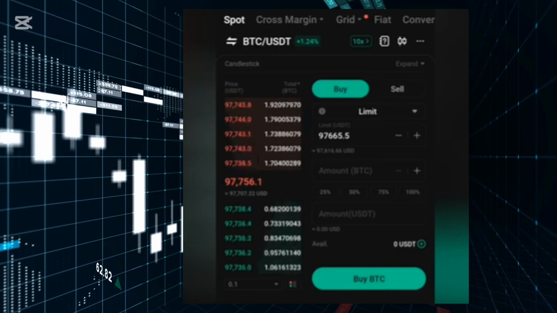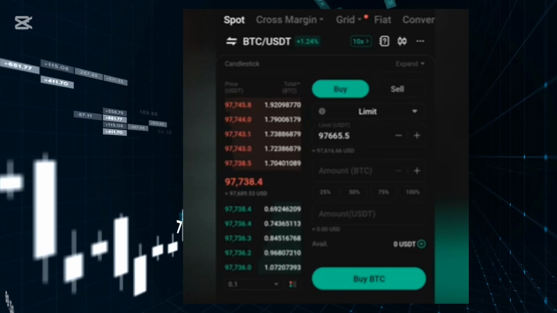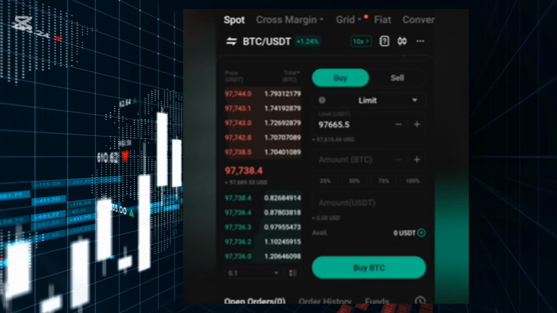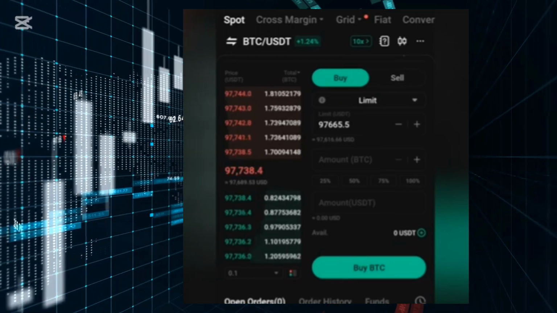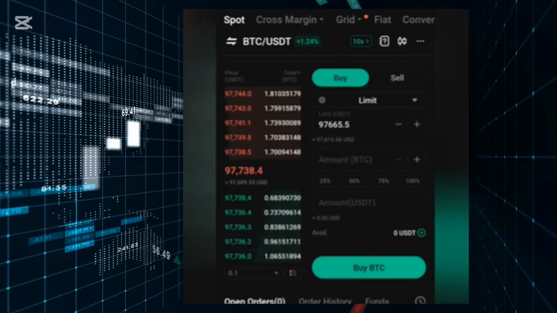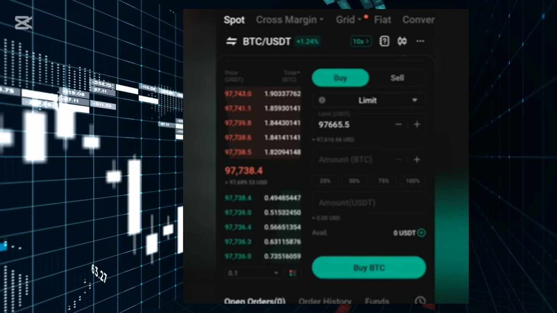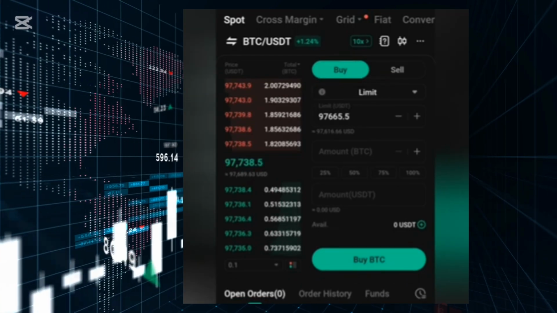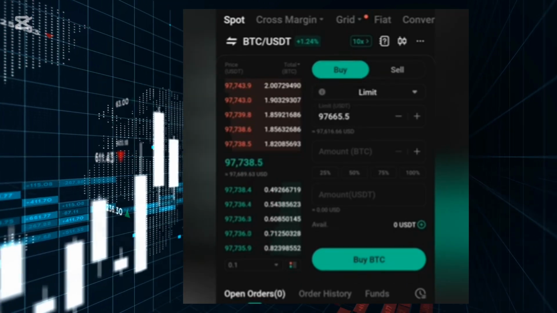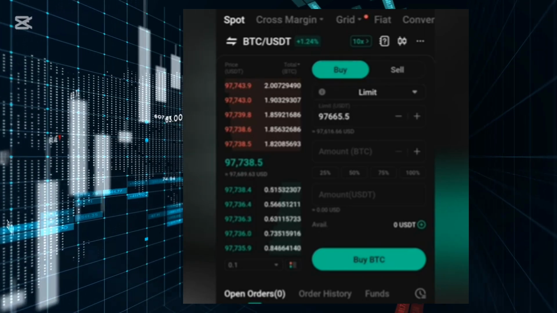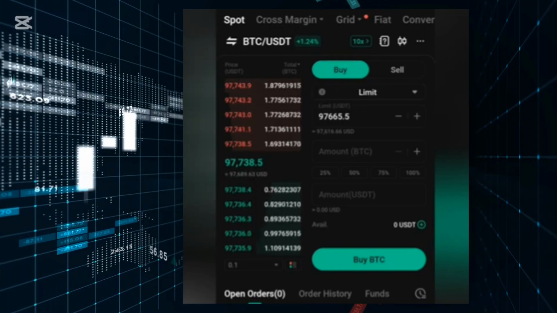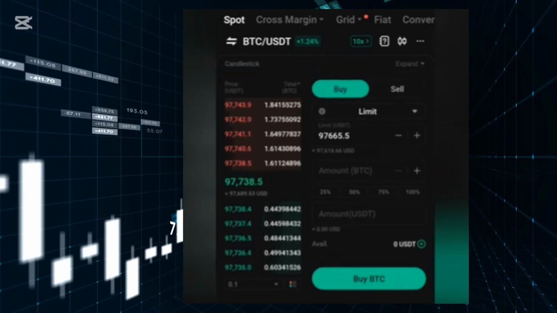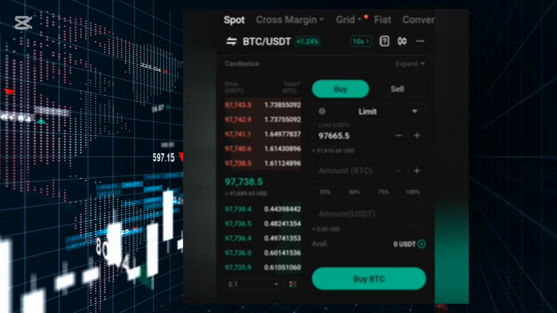Now let me explain. In spot trading, you cannot trade long and you cannot trade short. But in futures trading, you can go long or short. So if you buy an asset, it means acquiring an asset, and if you sell an asset, it means disposing of an asset. Now, to make money, it depends on where you buy and sell. If you buy at a cheaper rate and sell at a higher rate, you are making profit automatically.